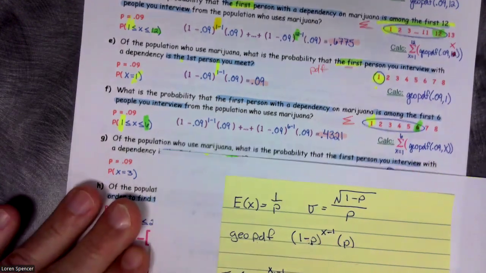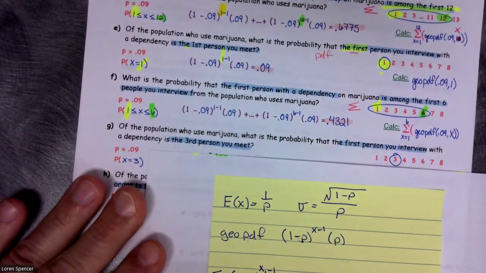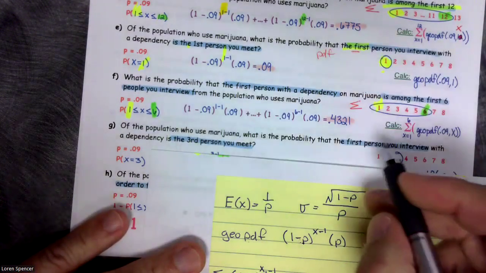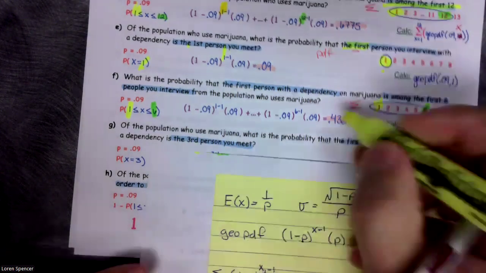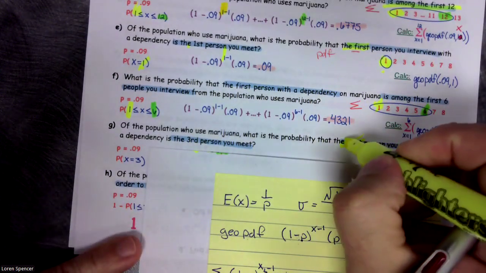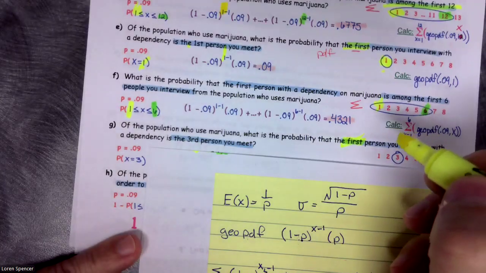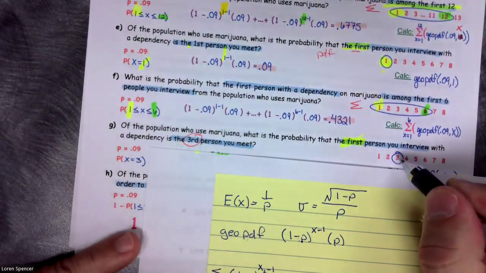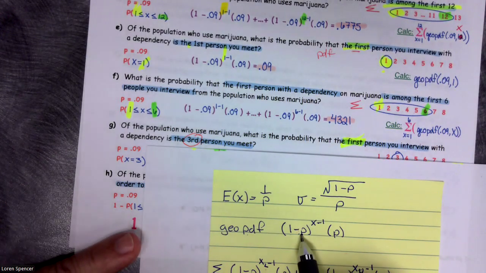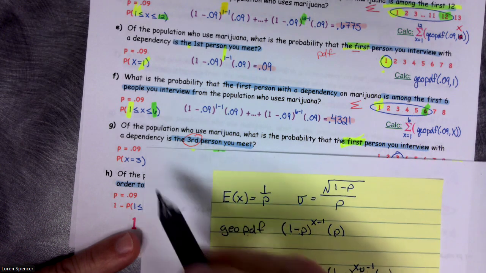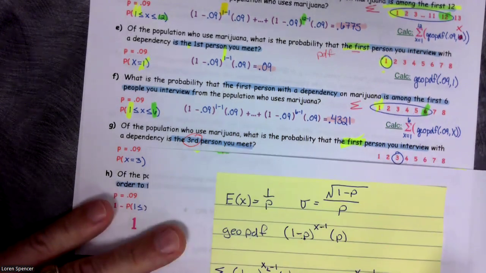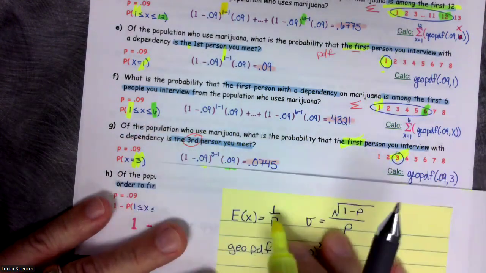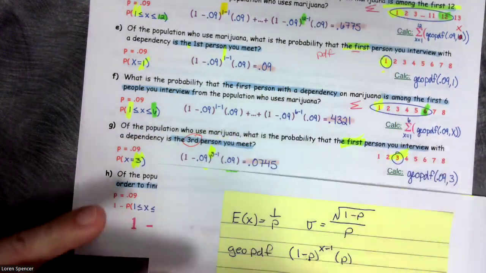Number 9. Of the population who use marijuana, what's the probability the first person you interview with the dependency is the third? Once again, the key word first is what clues me in that I'm working with a geometric. I don't have a group, so it's not a binomial, but this is the third. So I'm circling the third person. That means I'm just using this formula and my x value is going to be 3. So x equals 3. And remember, what I circle here is what goes here. And then of course it shows up right there.